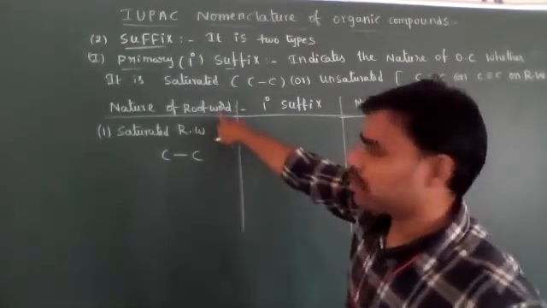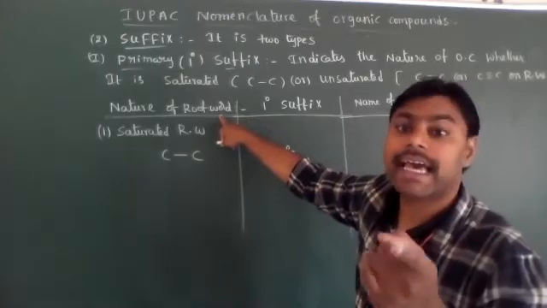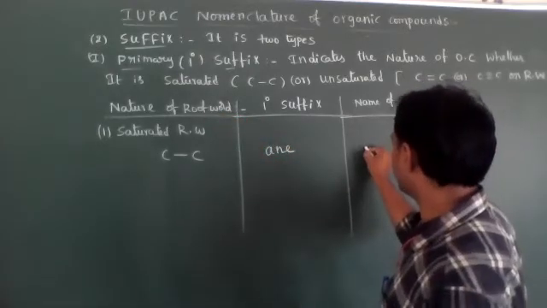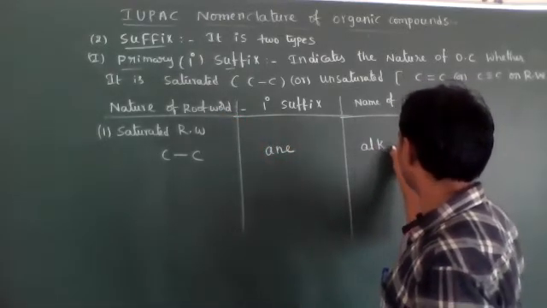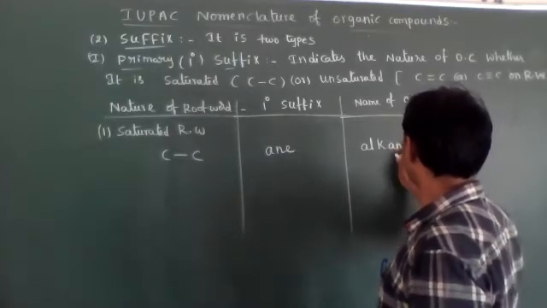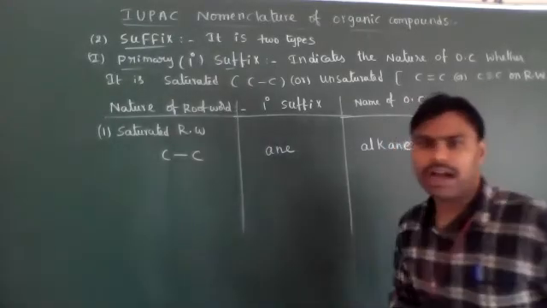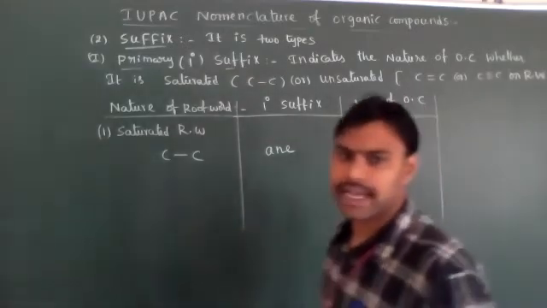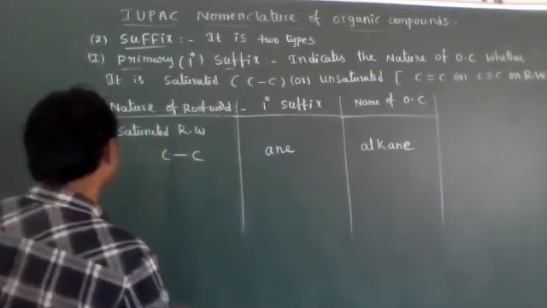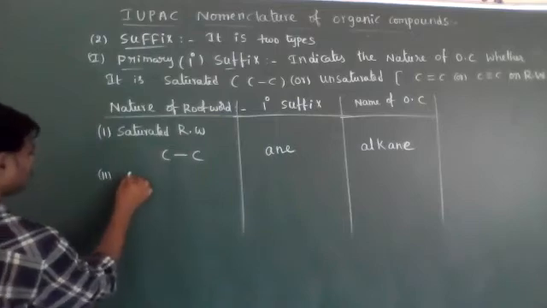ANE. Actually, root word IUPAC name, what I said here, students, is ALK. So its IUPAC name is ALK plus ANE. It is called as alkanes. Okay, let's see that.